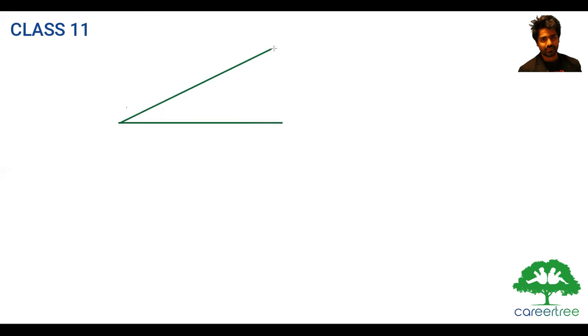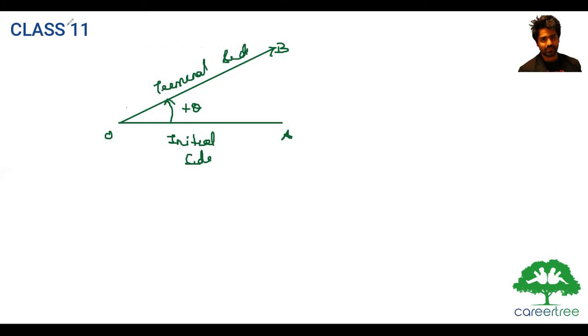Taking an example of a positive angle, let's say this is my initial side. I rotated it anti-clockwise. So this is positive angle plus theta and its final side is OB. This is my terminal side.